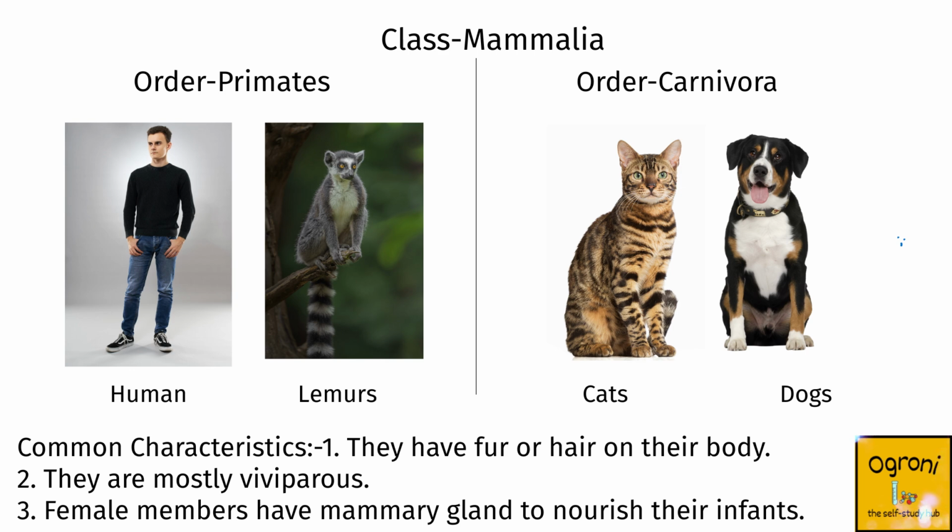The class Mammalia also includes animals like cats and dogs, which belong to the order Carnivora. They are placed in the same group because they have hair or fur on their body. They are mostly viviparous, that is, they give birth to their young ones. And their females have mammary glands for the nourishment of their infants.